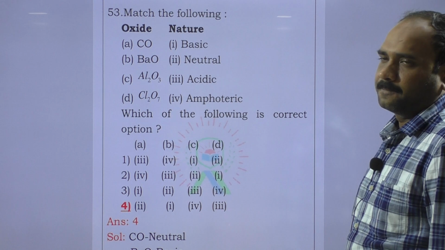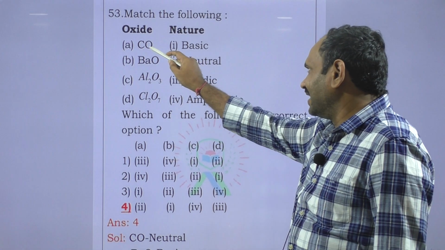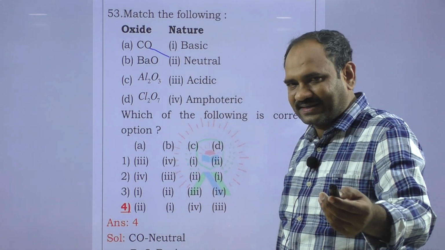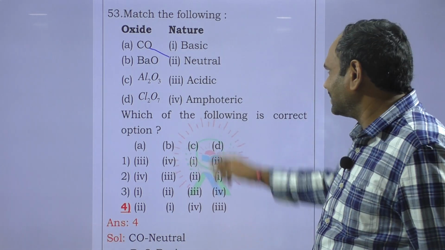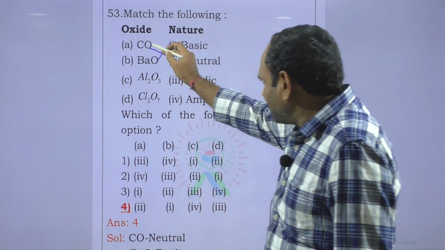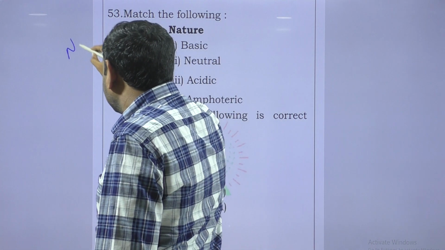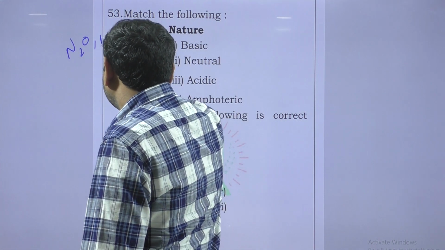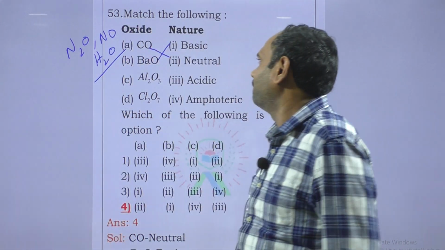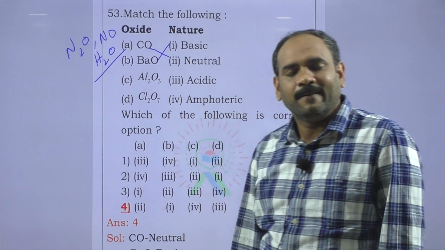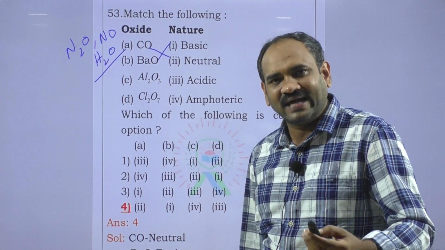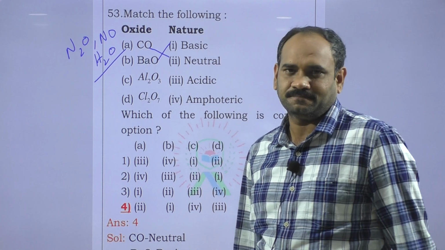Match the following. Here carbon monoxide is neutral, and barium oxide, all metal oxides are basic. That's why barium oxide is basic. Along with carbon monoxide, nitrous oxide, nitric oxide and water, these are all neutral. And Al2O3 is an amphoteric oxide. It reacts with acids and base.